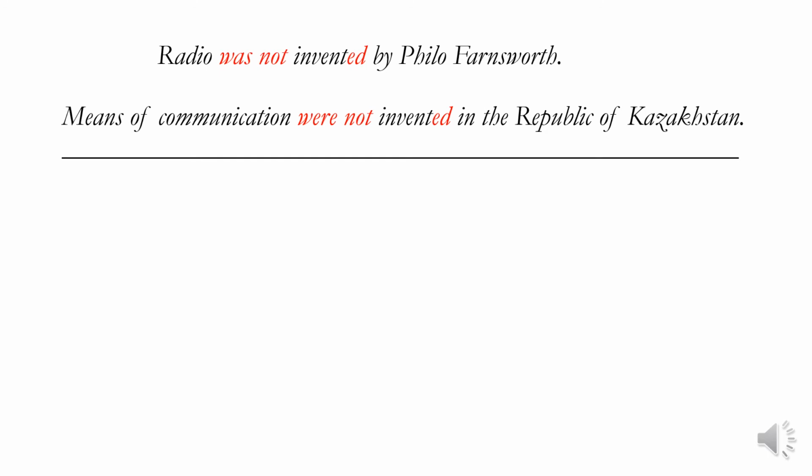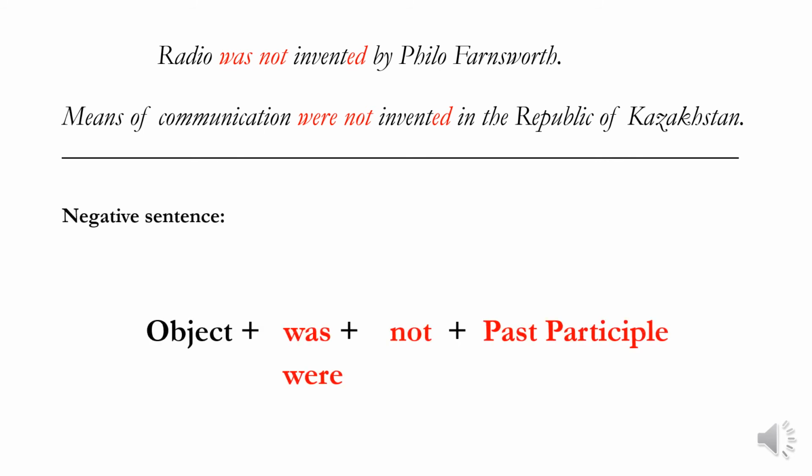Now, we can see some other sentences. Radio was not invented by Philo Farnsworth, and means of communication were not invented in the Republic of Kazakhstan. So, what do they have in common? Yes, they have the particle not, so they are negative sentences. In a negative sentence, we use an object, was or were, particle not, and past participle.